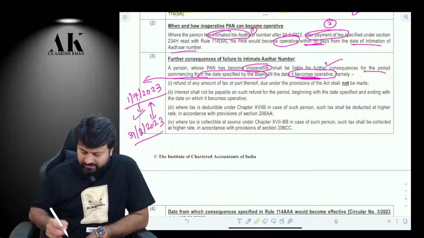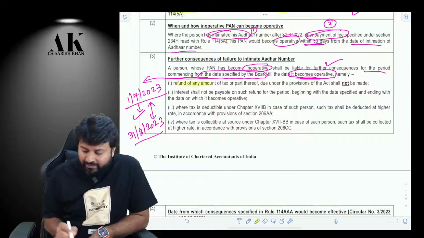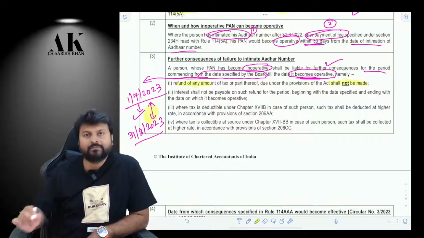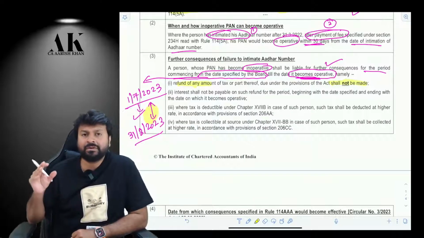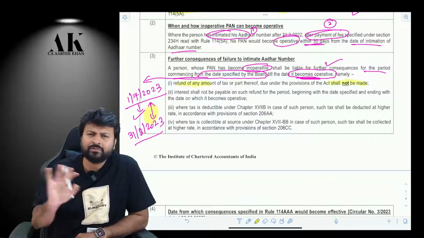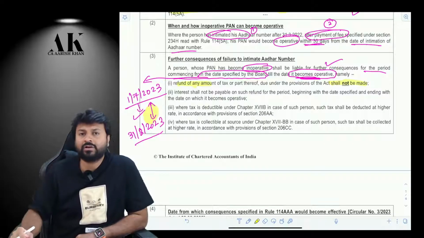What are the consequences? First thing, you will not get refund of any amount between this period. You are not going to get refund. If there is any refund due, the income tax department will withhold that refund. They are not going to give you that refund. This is the first thing that you have to face.